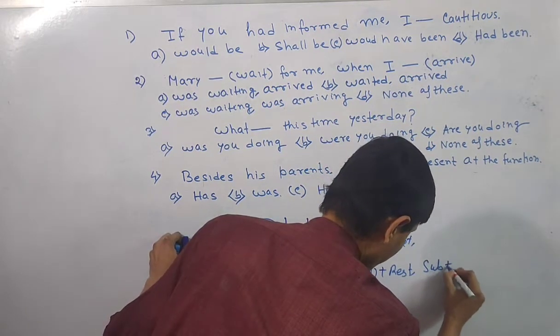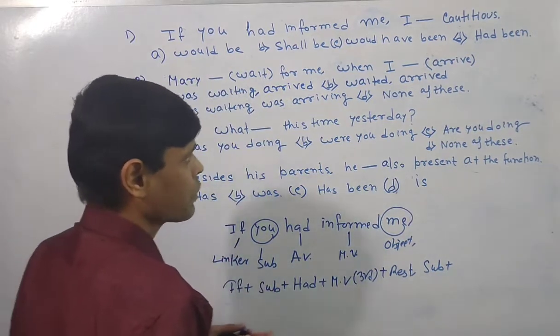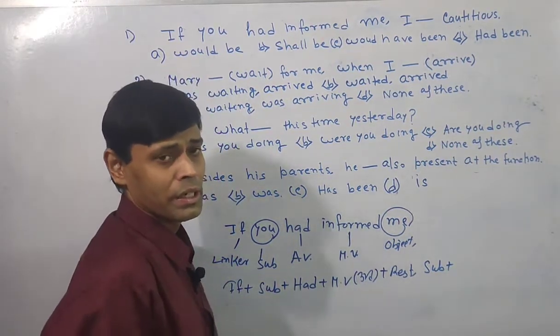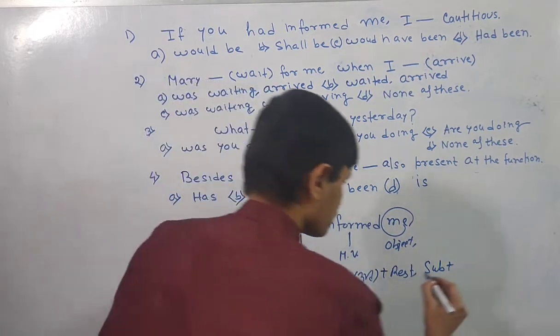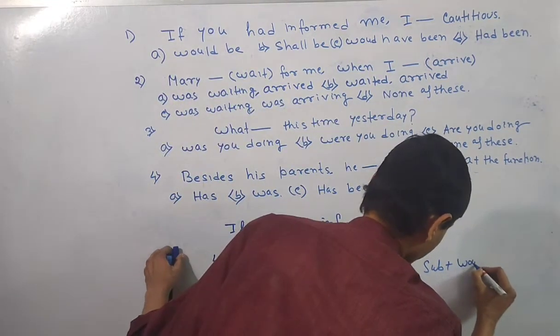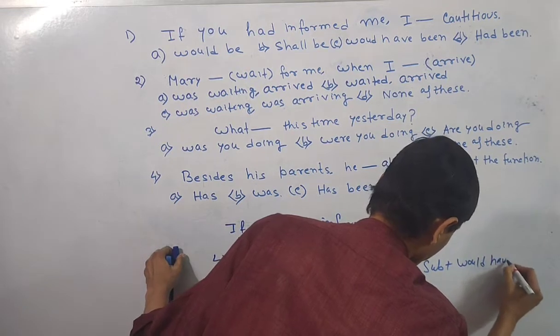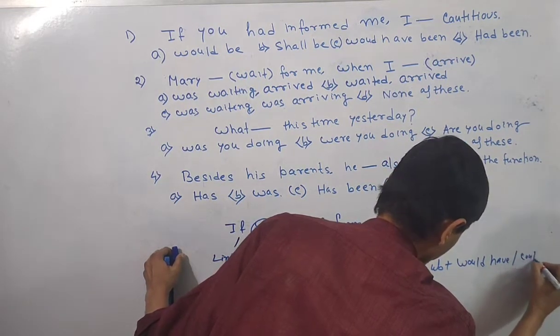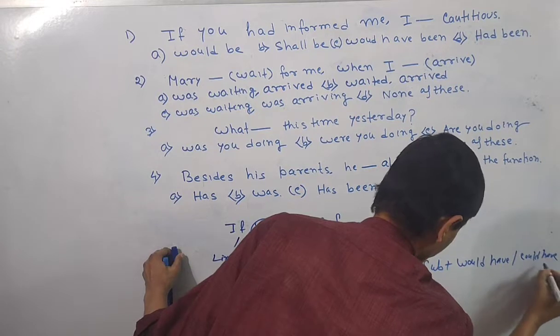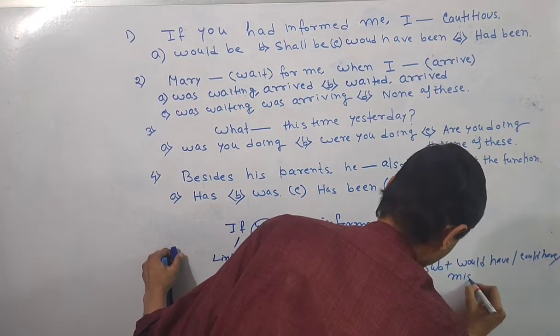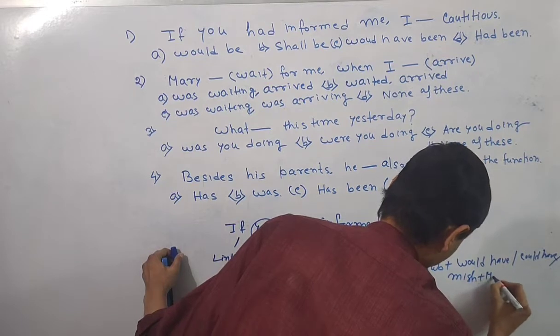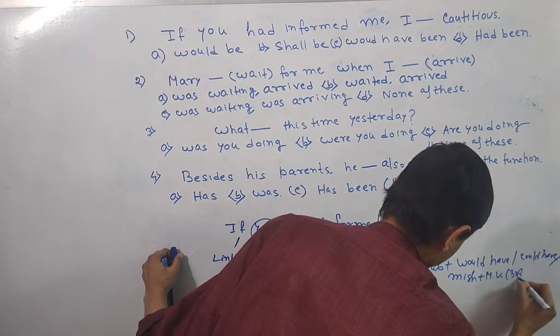Then the second part will be going in this way. Subject. Here we can write would have been or might have been. If the main verb is there, there is no need to write been. So here we can write would have, or might have, plus main verb third form.